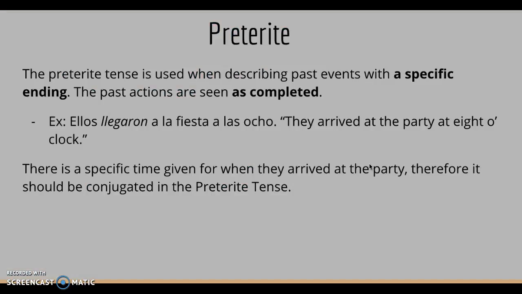Preterite. The preterite tense is used when describing past events with a specific ending. These past actions are seen as completed. Ellos llegaron a la fiesta a las 8. They arrived at the party at 8 o'clock. There's a specific time, there's a specific ending. There's a specific time given for when they arrived at the party, therefore it should be conjugated in the preterite tense.